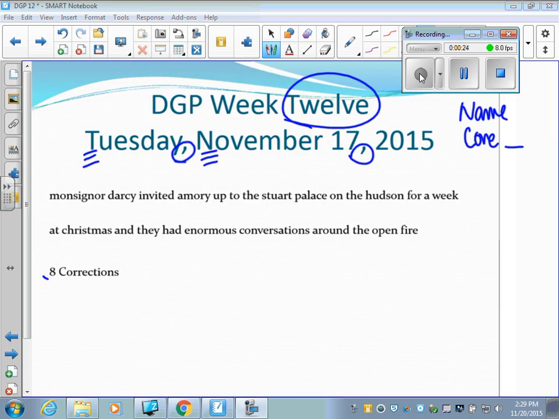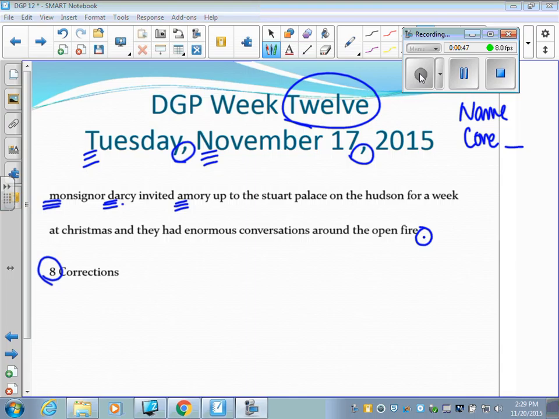And then we have 8 corrections here. So we can just go through. You're going to start each sentence with a capital letter. This word is Monsignor Darcy. So we have a name. Both first, the title, Monsignor, and the name Darcy need to be capitalized. Amory is also a name. It needs to be capitalized. We also have a period at the end.